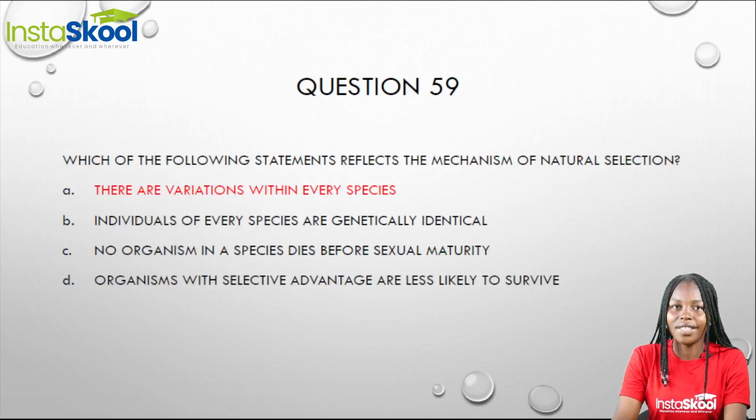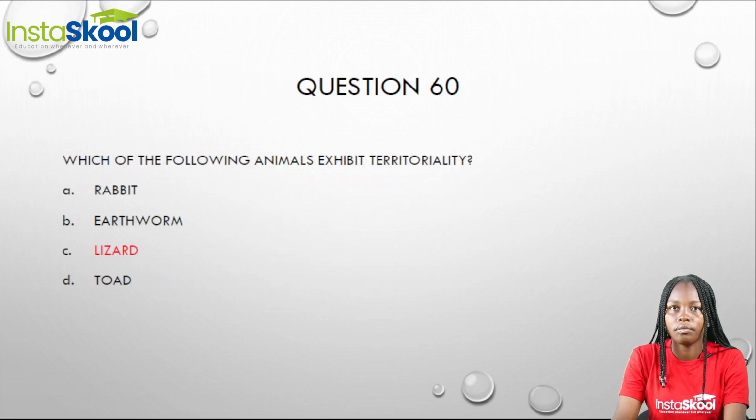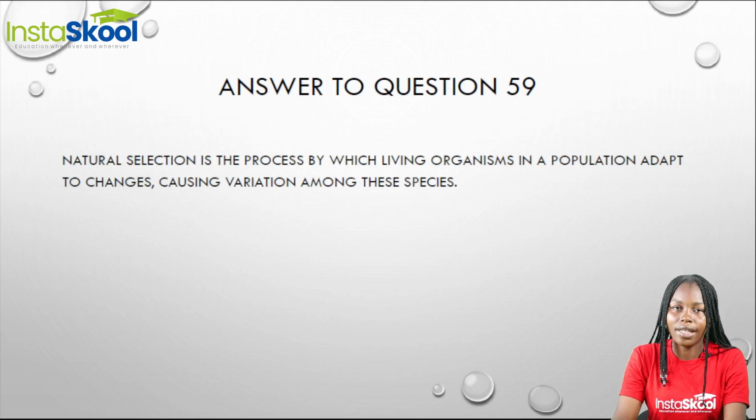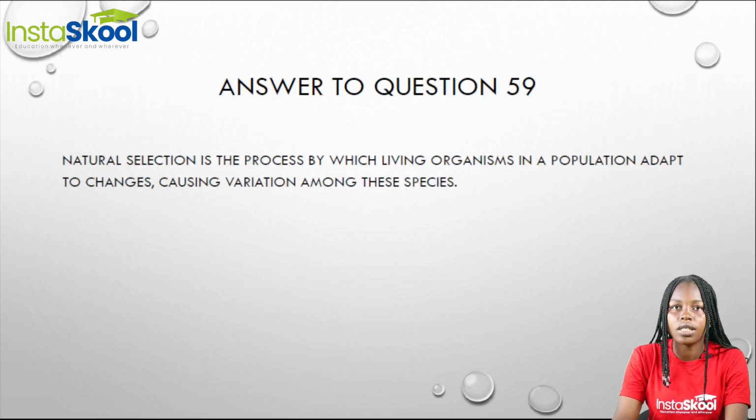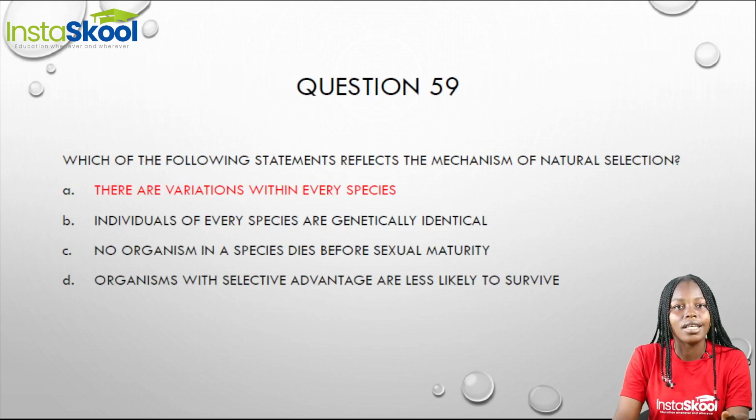Now our question 59. Which of the following statements reflect the mechanism of natural selection? When we talk about natural selection, this is the process by which organisms in a population adapt to changes. These changes can cause variation among these species, that is, organisms of the same species. So our answer is there, our option A. There are variations within every species, and this is because of natural selection.